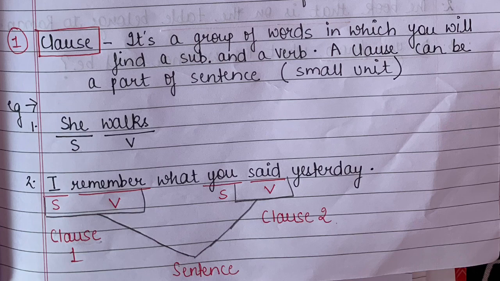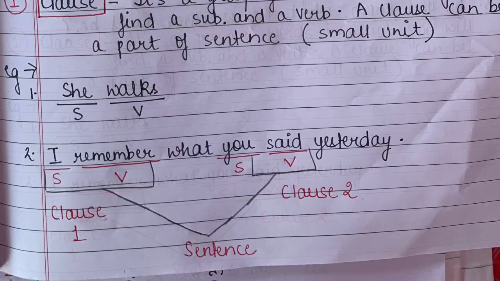Then I have in this sentence, you said yesterday, right? So here you is the subject, said is the verb. So I can say that I have two clauses here, clause 1 plus clause 2. So together these two clauses are making my sentence. Can you see? With the help of these two clauses, I can complete a sentence. So different clauses together help in forming a sentence.